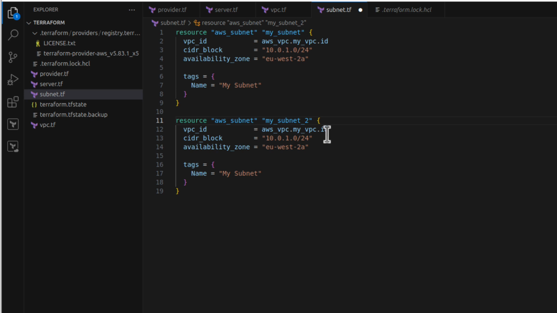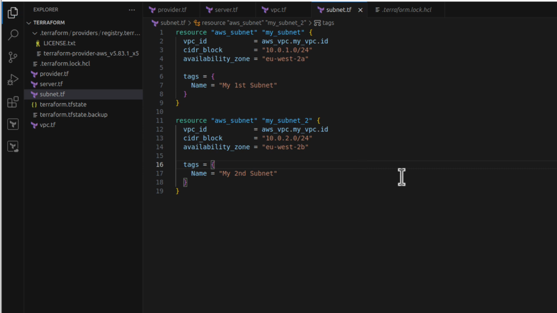It will be part of the same VPC. I will change the CIDR block to 10.0.2.0, and maybe I want to have this subnet also in a different availability zone. So I maybe change it to B, and I will also call it my second subnet. And this one I will call my first subnet. And job done. I will Command S.